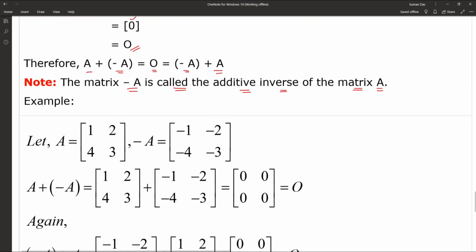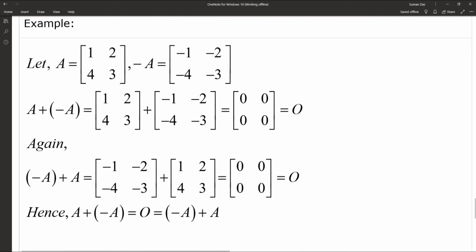Let us check the additive inverse of matrix with an example. Let capital A be the matrix [1, 2; 4, 3]. Then we get minus A as [minus 1, minus 2; minus 4, minus 3]. So let us take A plus minus A, now [1, 2; 4, 3] plus [minus 1, minus 2; minus 4, minus 3]. And after addition we are getting 1 minus 1 is 0, 2 minus 2 is 0, 4 minus 4 is 0, 3 minus 3 is 0. That gives us the null matrix.